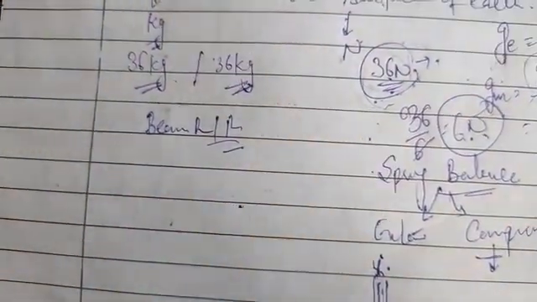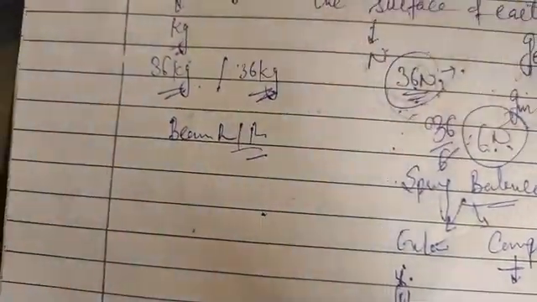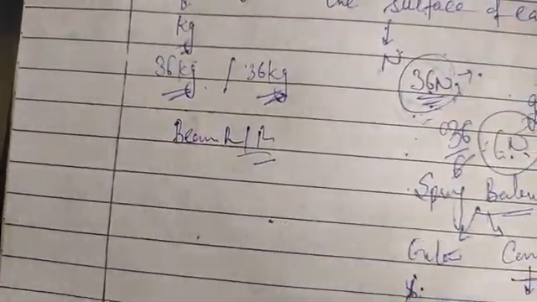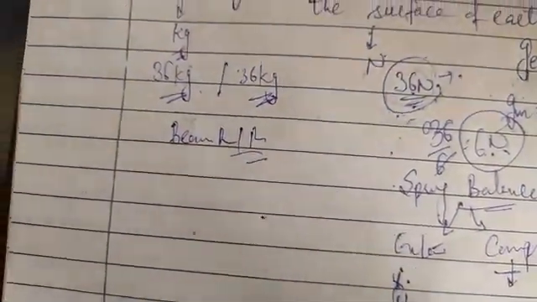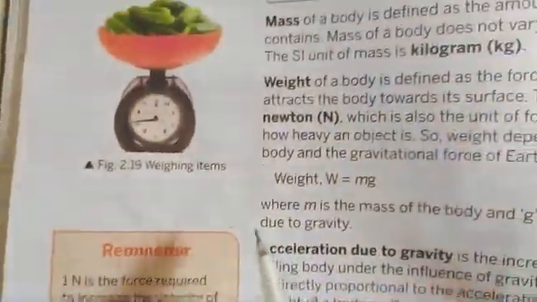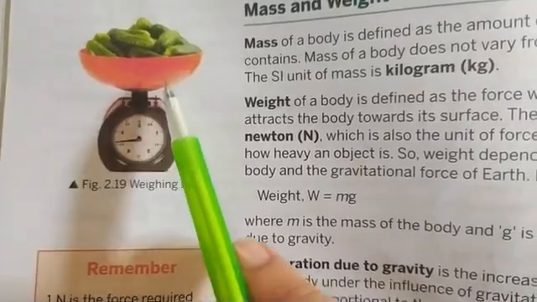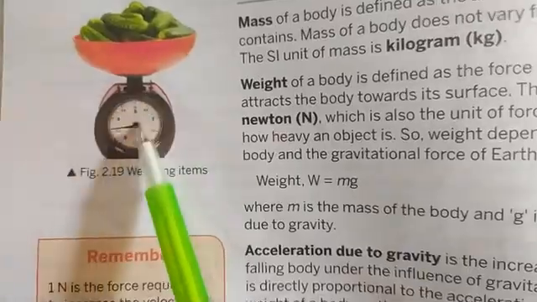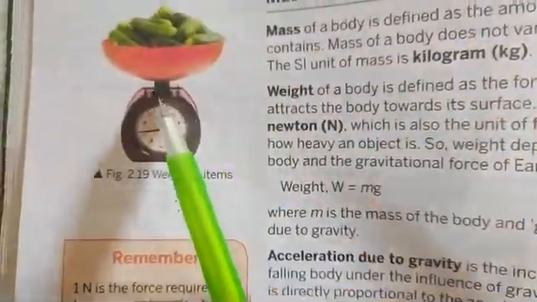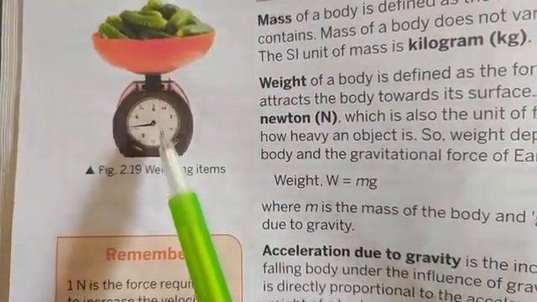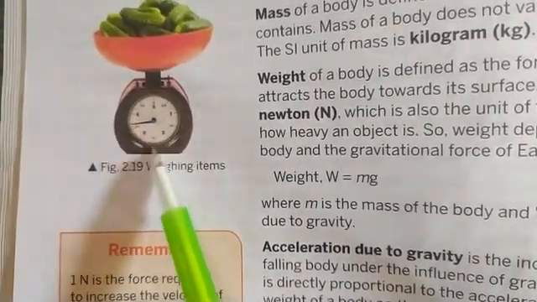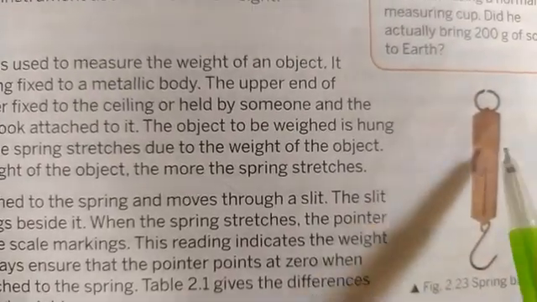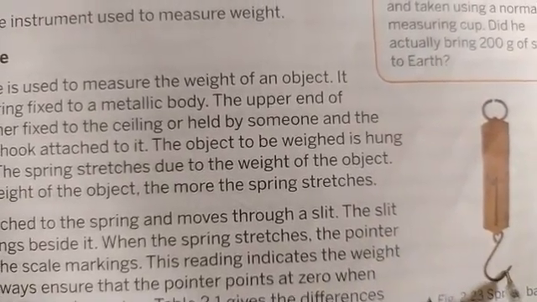So I can show you here also. There is some difference between the two types of spring balances. Here you can see this is the compression type spring balance. When you put load over this spring balance, then the spring will get compressed, and due to that the reading will be displayed on the screen. And this is the extension spring balance. You can see here, I have already explained the construction of this.